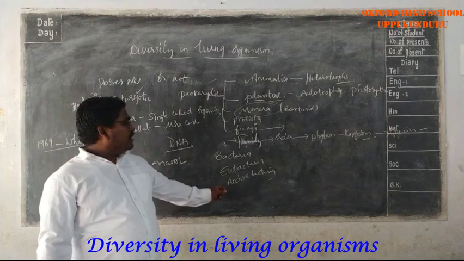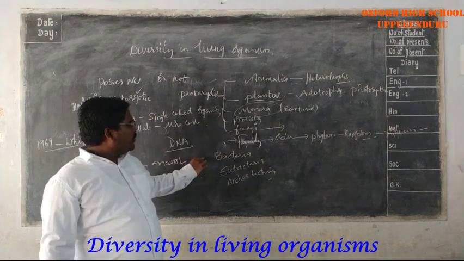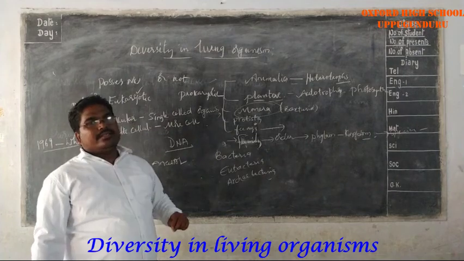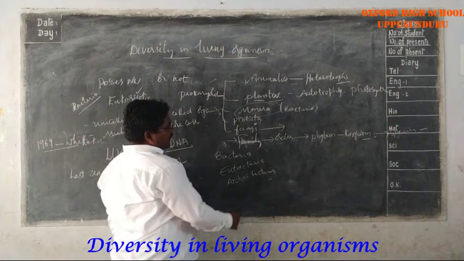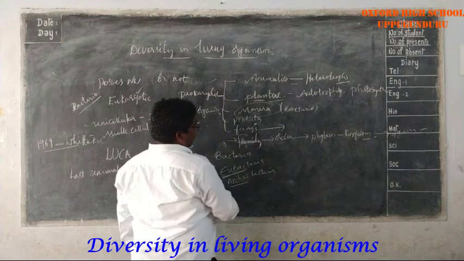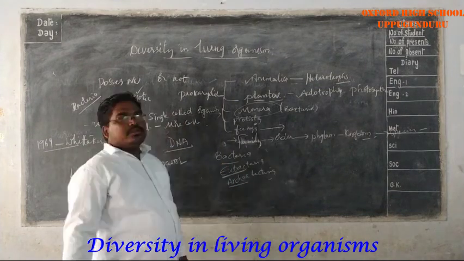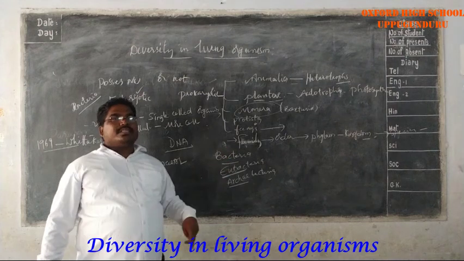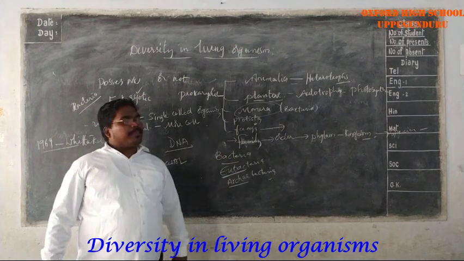That is LUCA, the last universal common ancestor. Eubacteria, like blue-green bacteria, and Archaebacteria, are bacteria. So in the next class, we will discuss the remaining topics. Okay, thank you.